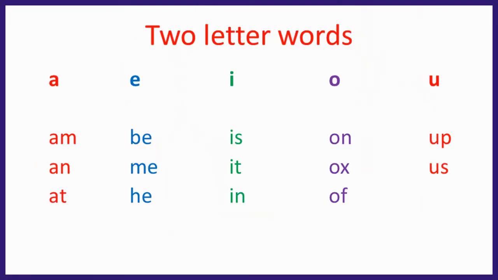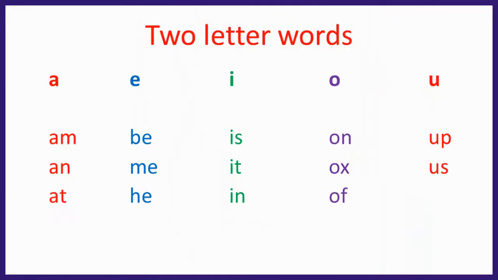Similarly for the alphabet E: the sound of B is B, the sound of E is E over here. So B, E, be; M, E, me; H, E, he. That is how we can teach children, introducing two letter words with the sound of each letter separately. Then the next alphabet is I. The I sound is I. I, S, is. I, T, it. I, N, in.